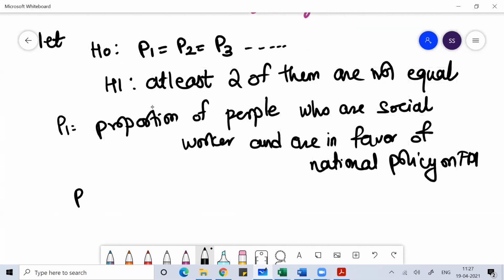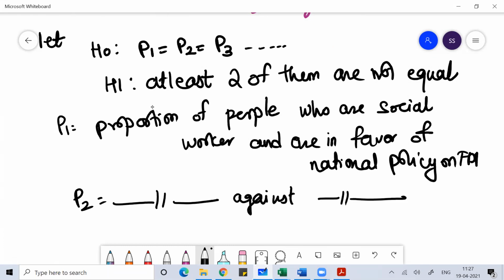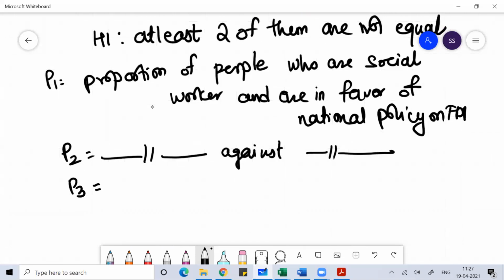Then I can write P2 means proportion of people who are social workers and they are against the national policy on FDI. P3 means proportion of the people who are social workers and they are indifferent about the opinion on the national policy on FDI.